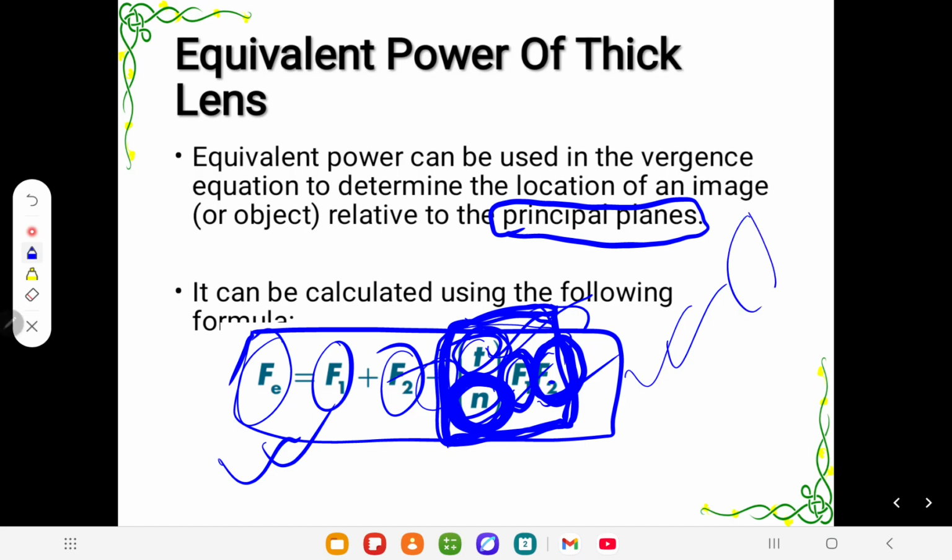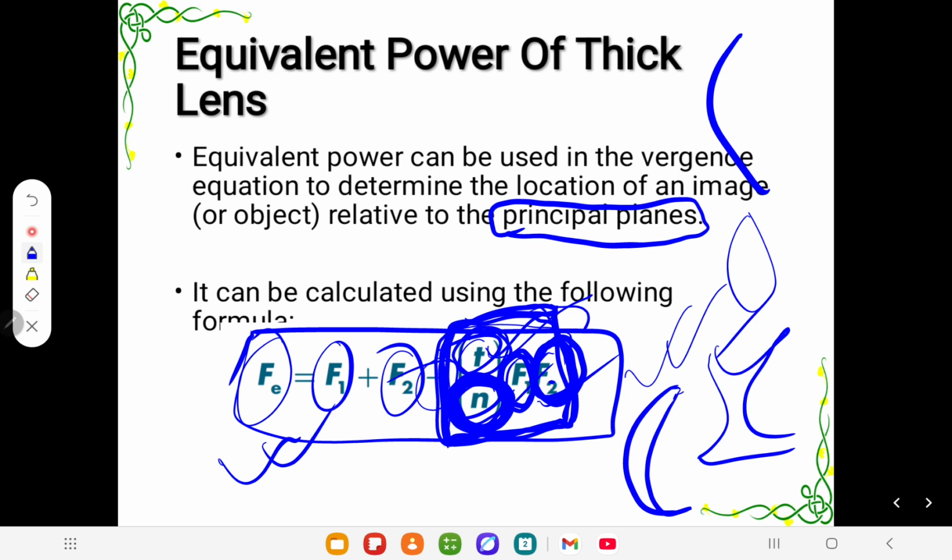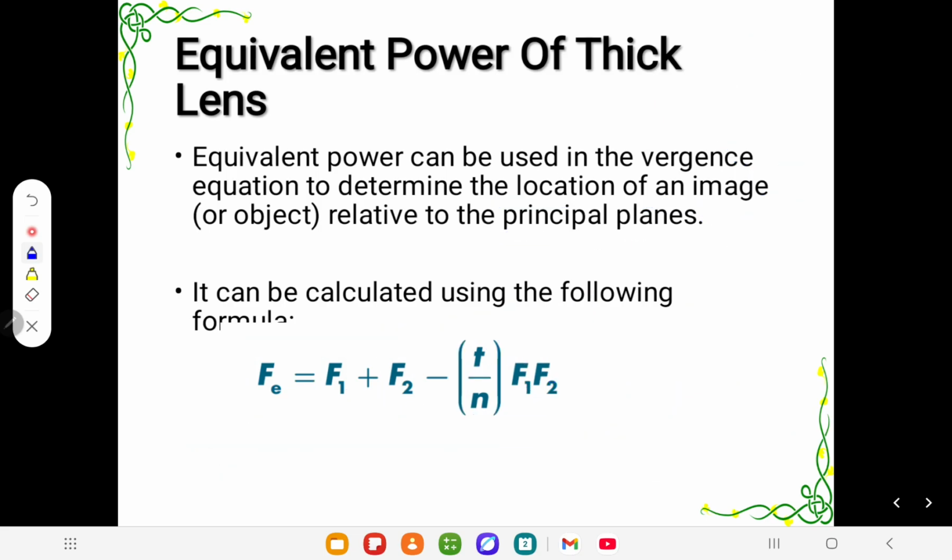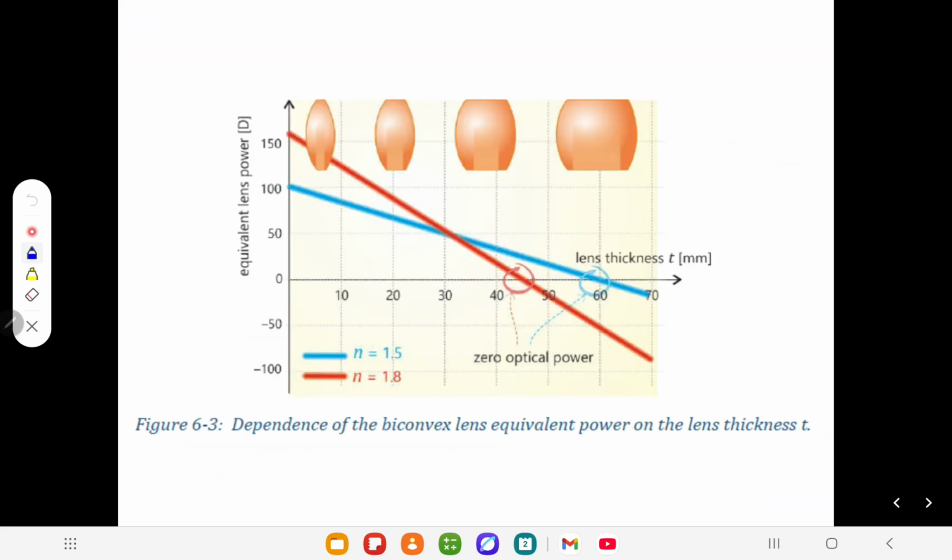Suppose this is a biconvex lens form, what happens there? If this is a biconcave lens form, or a meniscus form, a plus meniscus, what happens there? If the lens is a minus meniscus, what happens there? Because F2 is more powerful than F1 and F2 is negative, then F1 is positive. What happens there? In the equation, if we increase the thickness, what happens? If we increase the refractive index, what will happen to the equivalent power? It's a centrally important concept, so you have to understand these formulas very well. Okay, so this is an example of what I am saying.